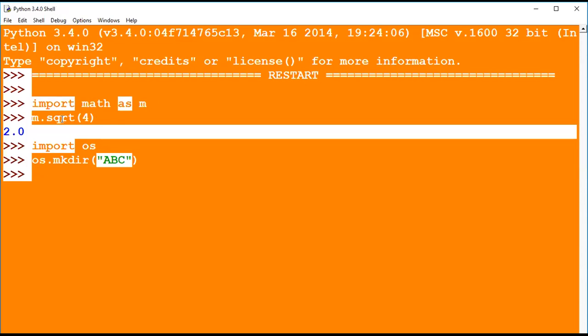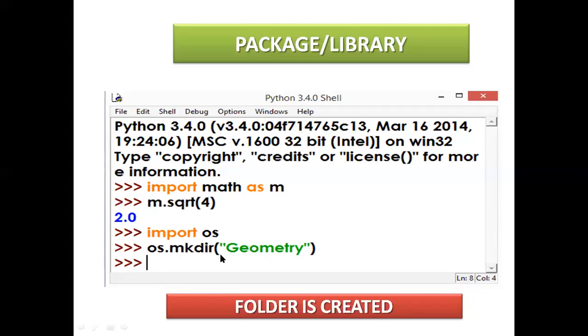So see here, any files you can import, as this is a temporary name given for m. So I am using with the m. So you can import any file here by using the import function. So this file is creating here any file. You can give any name here.